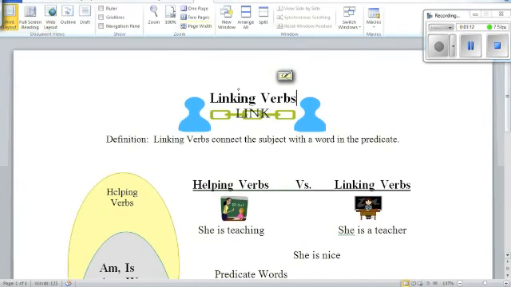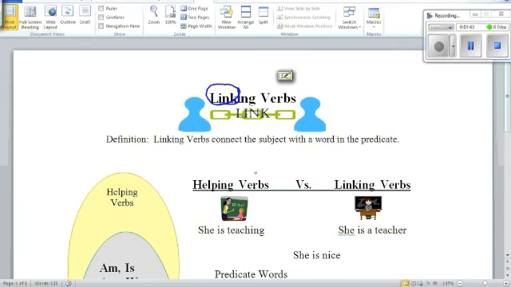You can see here, if you remember with helping verbs, we focused on the word help. With linking verbs, it is very important to focus on this word link. That's why I have these chains here that linking verbs link. They normally link the subject to a kind of description of the subject. So definition: linking verbs connect the subject with a word in the predicate. That means it's with a word that comes after the verb.